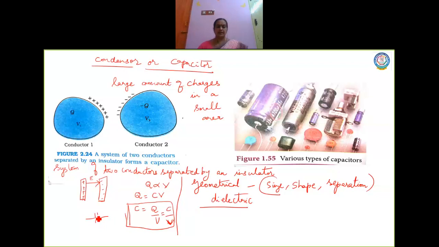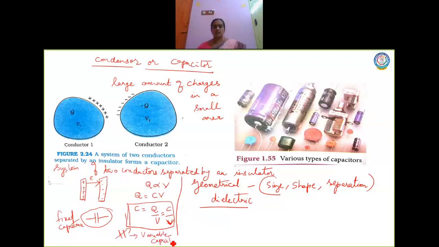Usually you represent a capacitor like this: two parallel lines. This is the symbol for a capacitor, a symbol for a fixed capacitance. Some capacitors always have a fixed value. When you take a capacitor like here, they would have mentioned the values written here, so they have fixed values. Those capacitors are called fixed capacitors. And there are capacitors with variable value of capacitance. Again, it is represented by an arrow. So if there is an arrow, you call it variable capacitance.